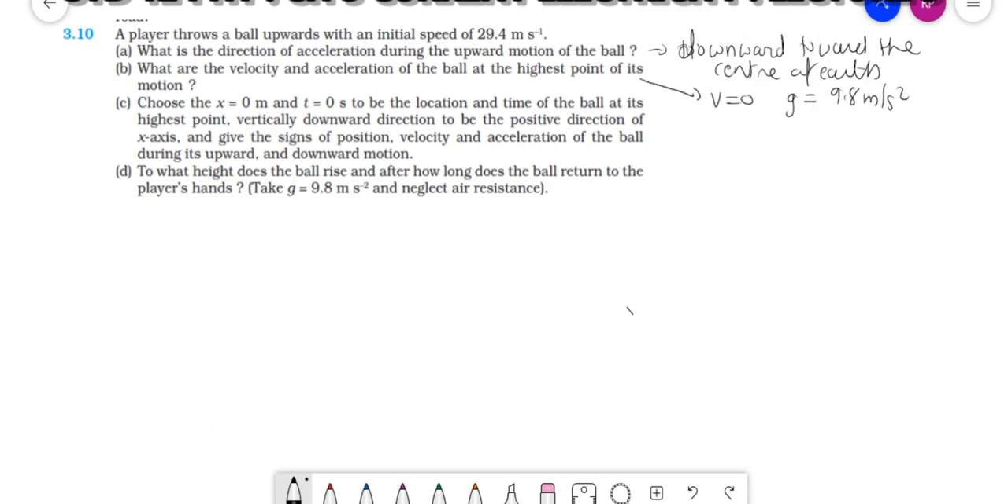Now the third one: choose x equal to 0 meter and t equal to 0 second to be the location and time of the ball at its highest position. Which means when this ball is thrown upward, this is the highest position. From here it is falling downward. So this is x equal to 0 and t equal to 0.